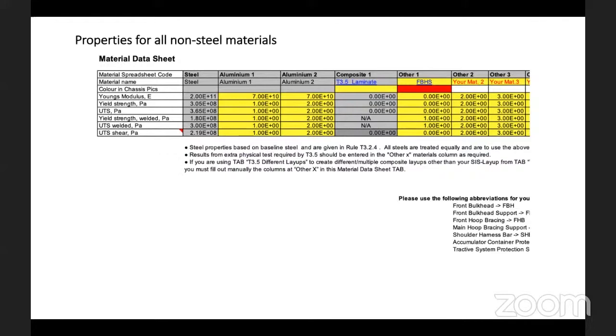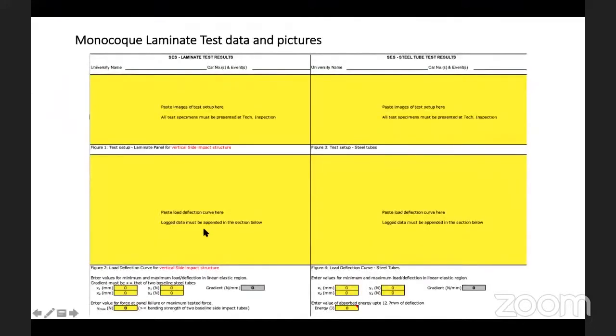So going forward, next is the tab explicitly made for the monocoque laminate test data. If you see rule 3.5, which is specific to the monocoque chassis, all the data written in the rule book for 3.5 should come to this tab, where you need to put the test setup pictures.